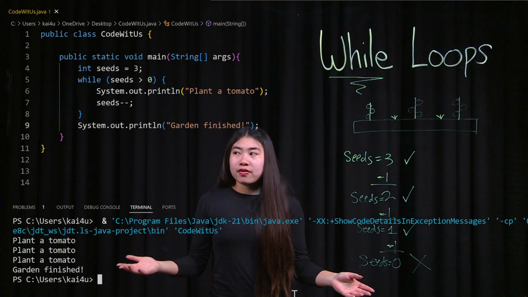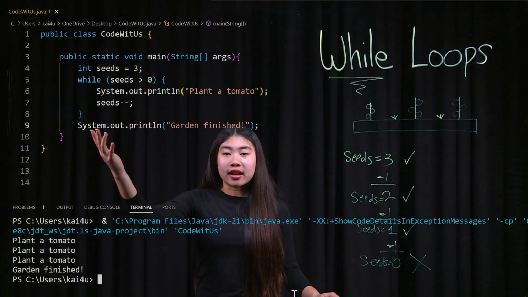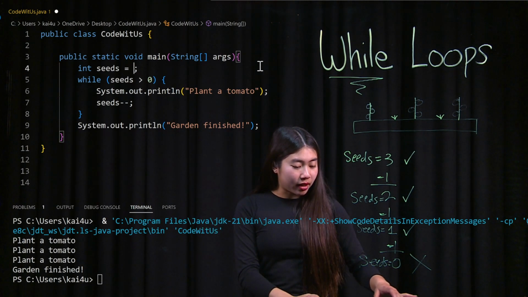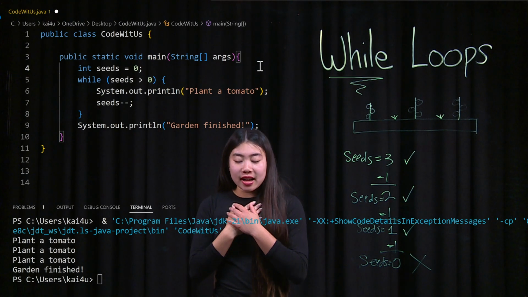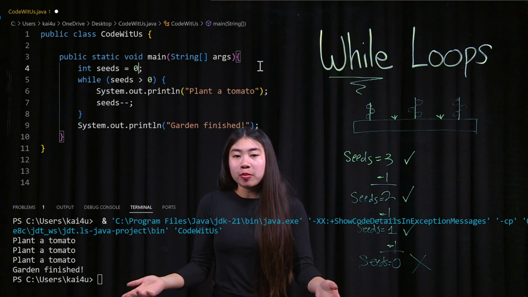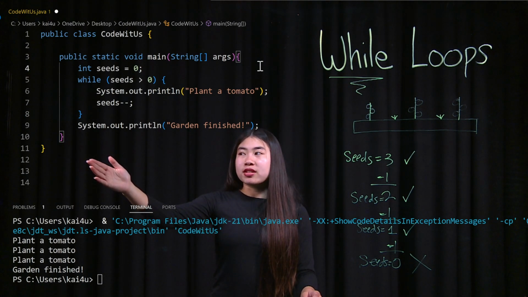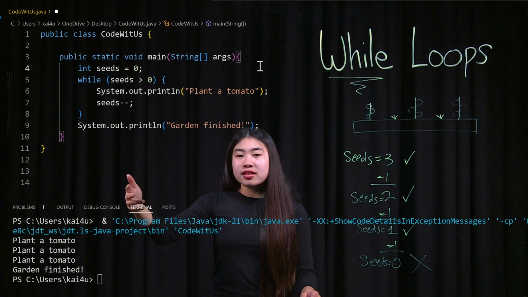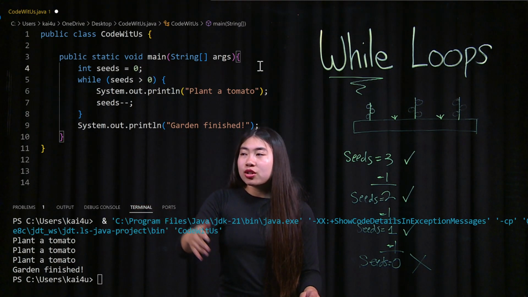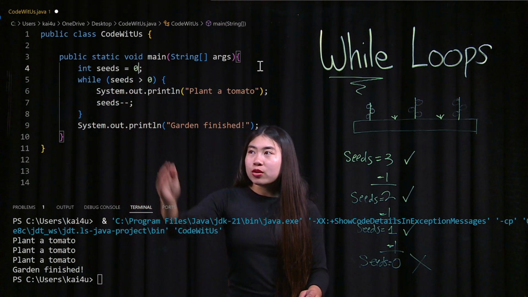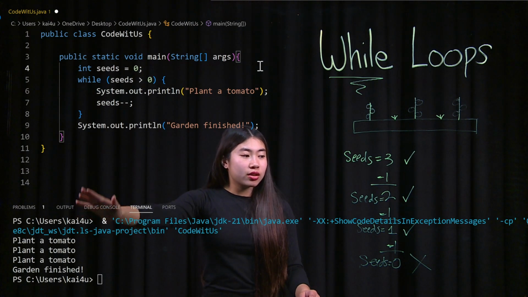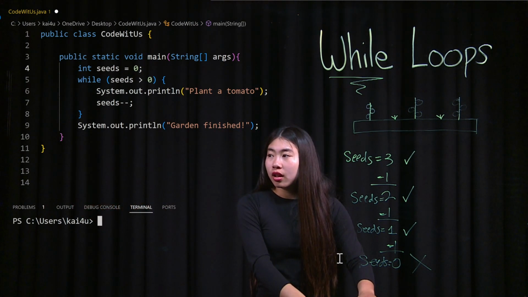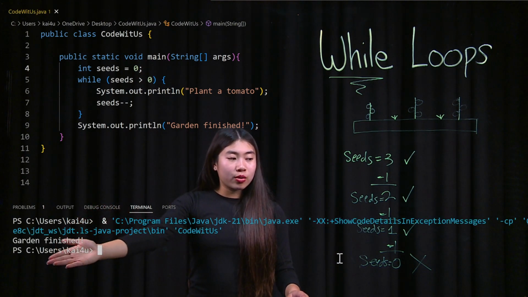So what happens if our conditional was false in the beginning? If I went up here and said, I have 0 seeds in my hand. For me as a person, I say, hey, I have no seeds in my hand. I'm not going to be able to plant anything. That's also what the computer says. It looks at the amount of seeds and says, hey, there's 0 seeds. 0 is not greater than 0. So we're just not going to run the while loop. We're going to skip over the while loop and go immediately to garden finished. Let's run it. And voila, we have garden finished.